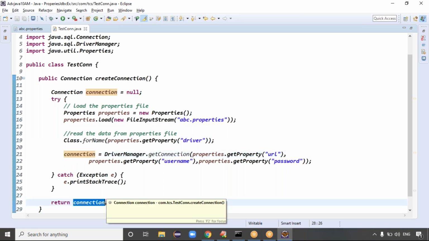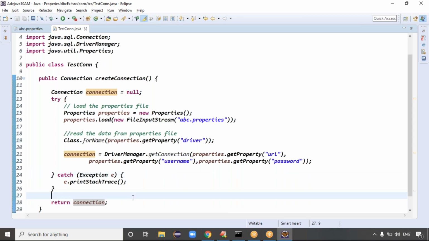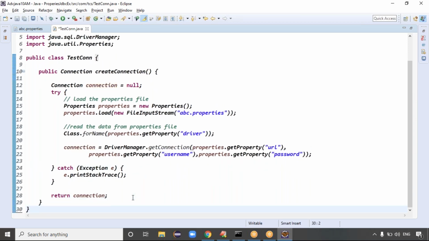Guys, yes or no? Any questions, please? I'm creating the connection and returning the connection, right? Exactly. Sir, one doubt, it might be silly. When I'm returning the connection here, internally it reads the data from the property file and creates the connection. So whoever uses this create connection, this returned connection will be given and the connection will be successful, right, sir?